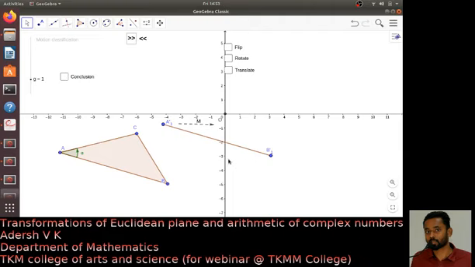To determine the motion, I need one more point. I cannot determine the motion by giving the images of 2 points. What we have seen is it is enough to get the effect of the motion at 3 points. So what are the choices for the third point? One choice is this C1 prime. So this C is moved, or mapped, to C1 prime.